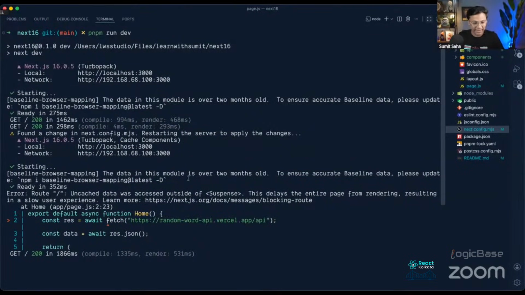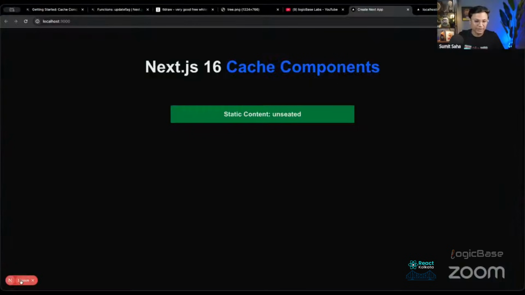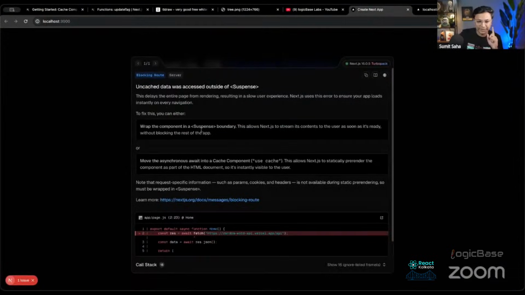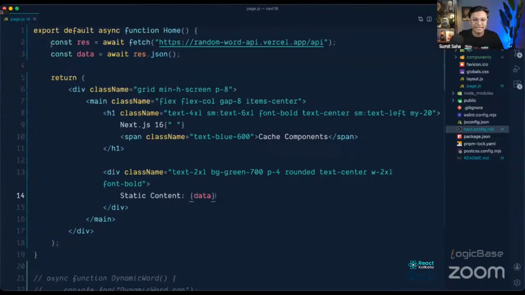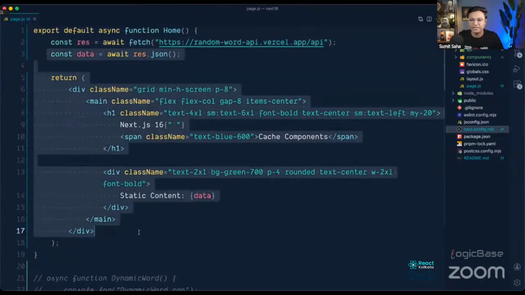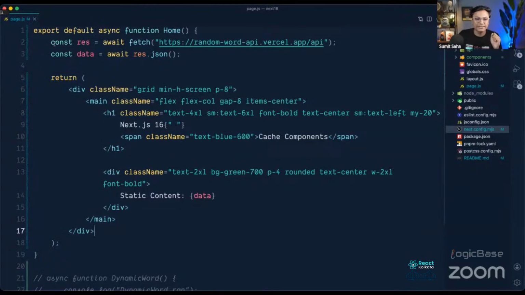Okay, why? If I go to the browser, you will also get the client-side error as well. And there you can see uncached data was accessed outside of a suspense boundary. What does that mean? If you can recall, in the presentation I said we have to change our mental model. Previously we were just fetching data, and Next.js statically rendered this page, right? Because Next.js thought this is just an API call, not a truly dynamic thing. So the mental model previously was that Next.js tried to make it as static as possible.